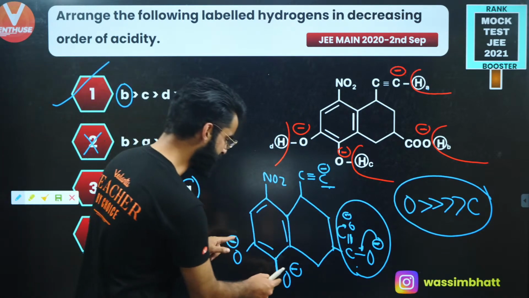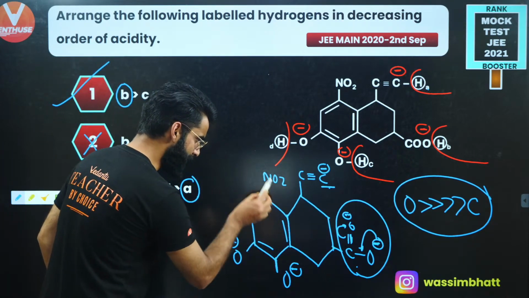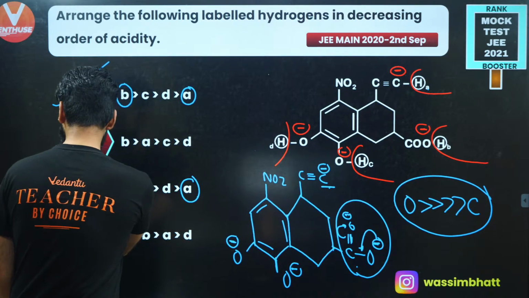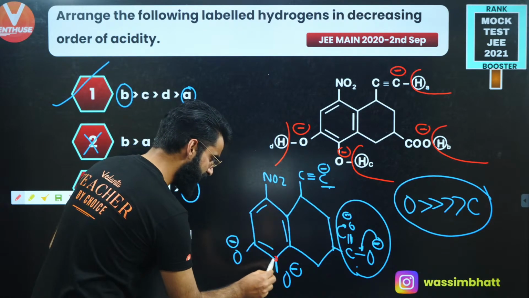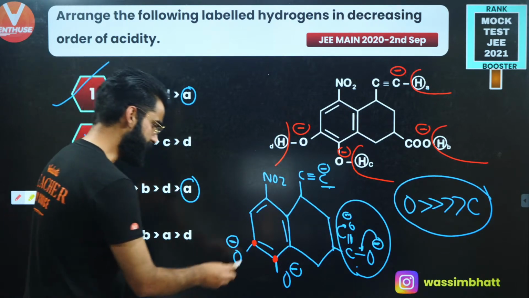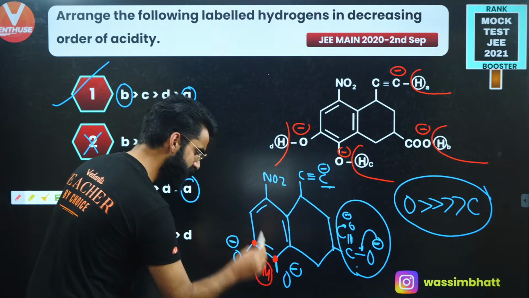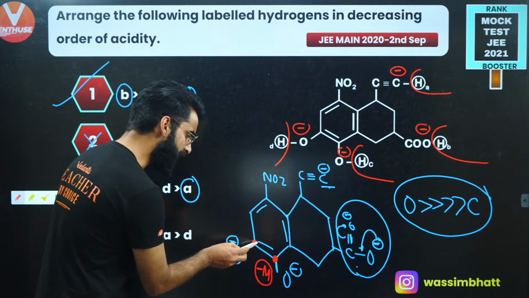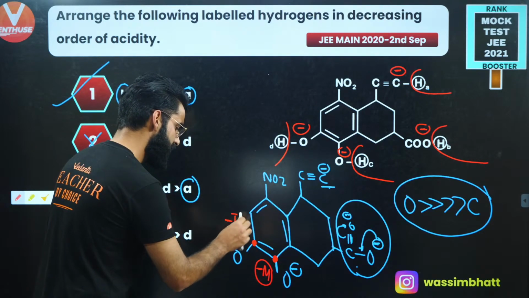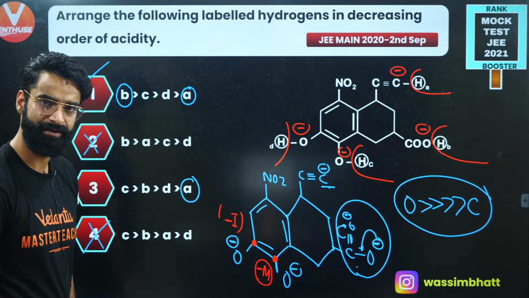But what about these two? See guys, in the second ring, this benzene ring, on top of it you have got NO2. This is the para position with respect to NO2 and this is the meta position with respect to NO2. At the para position, NO2 operates minus M effect. At the meta position, it does not operate minus M effect, it simply operates minus I effect. And we know minus M dominates over minus I.